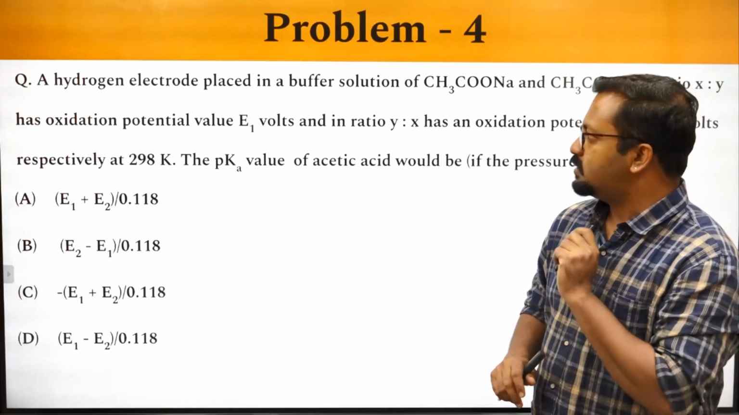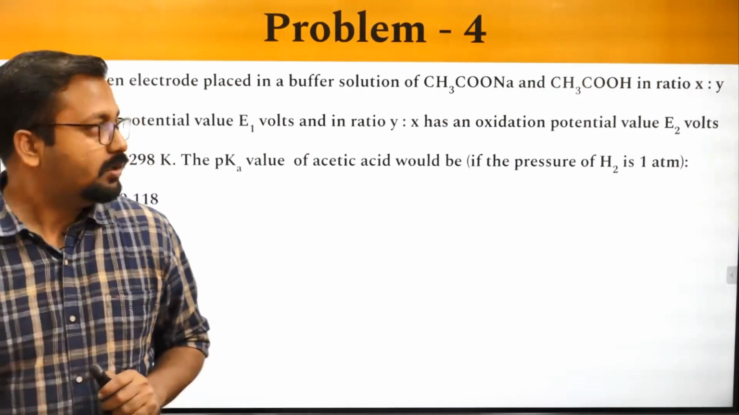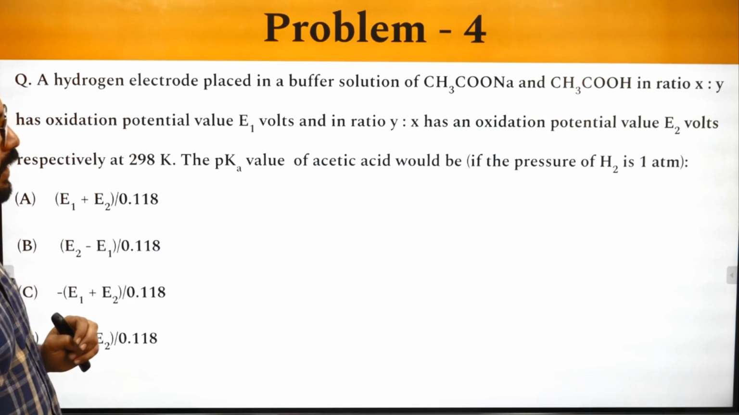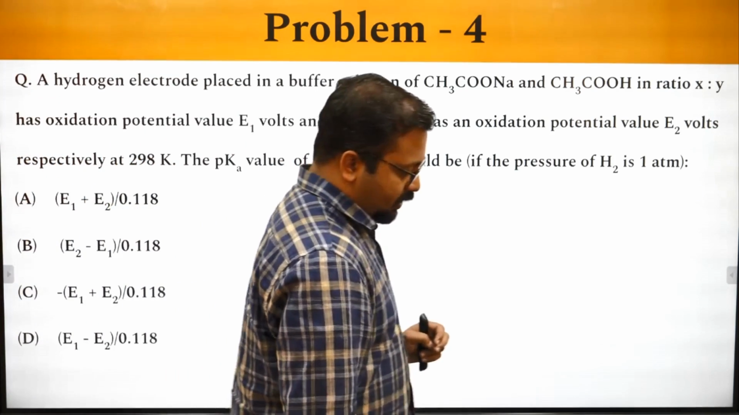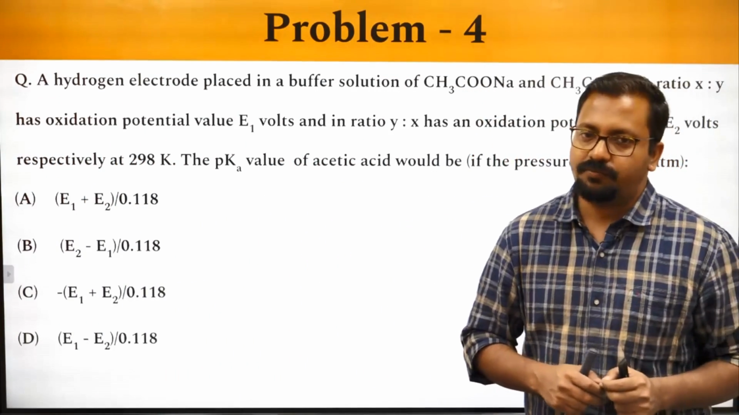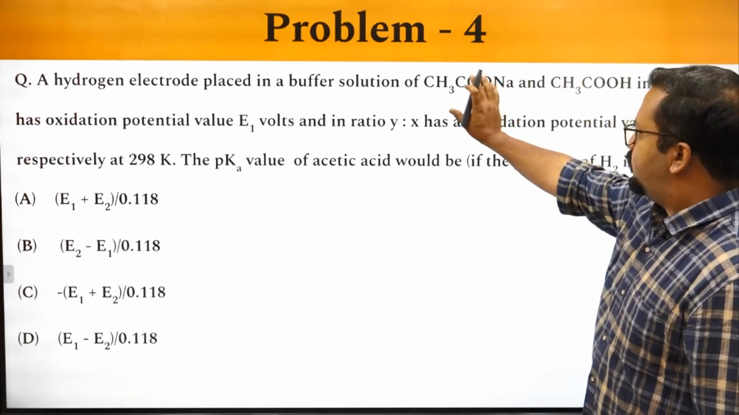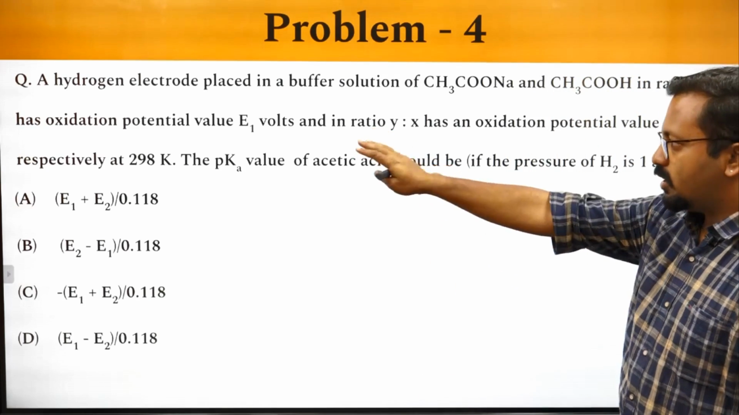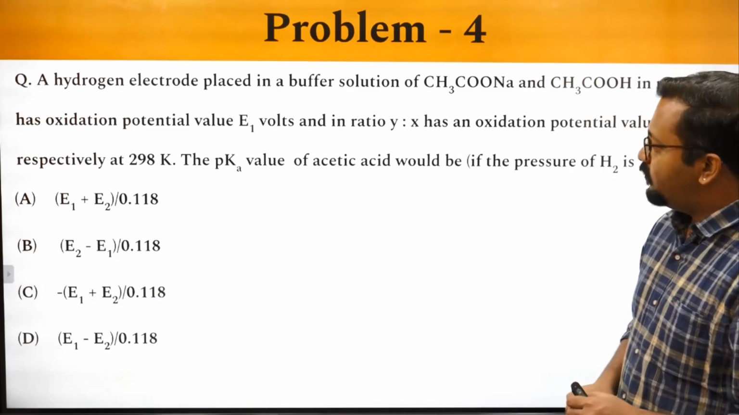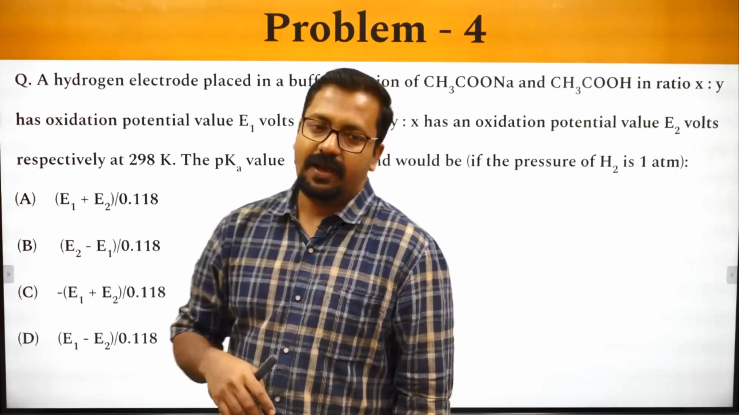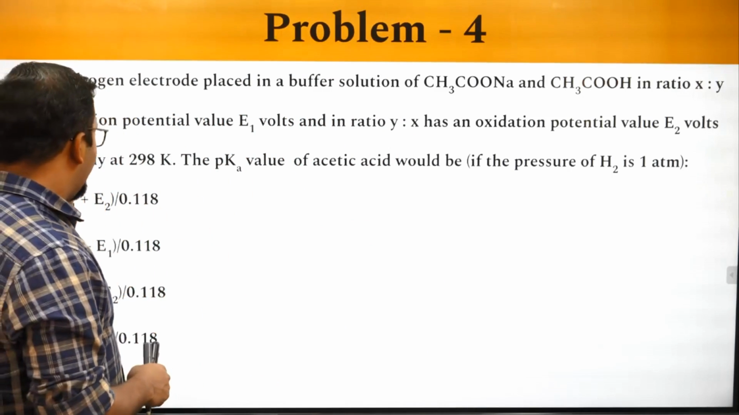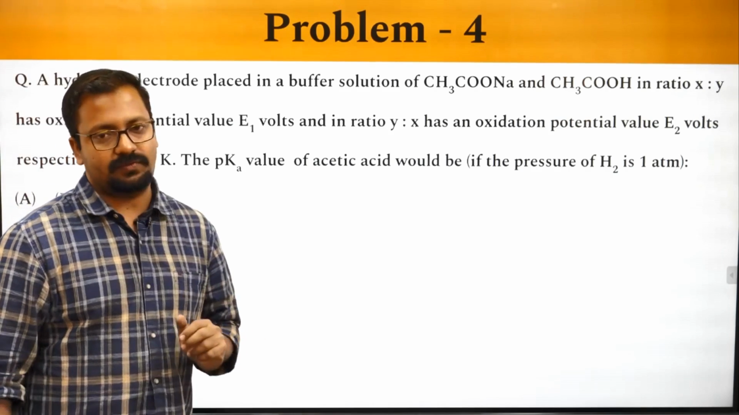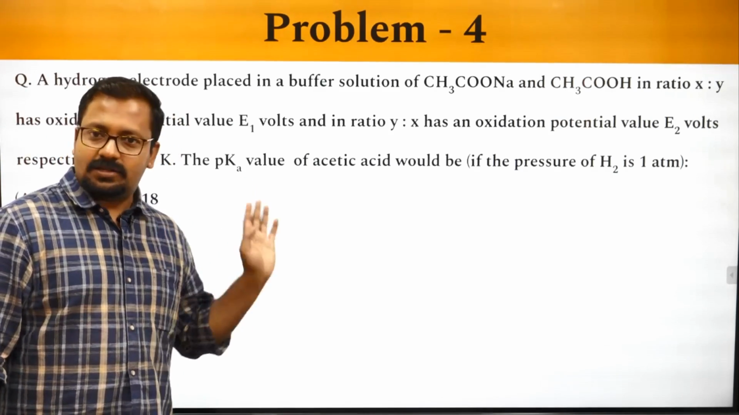The next question is this: a hydrogen electrode is placed in a buffer solution of sodium acetate and acetic acid in a ratio x is to y. A buffer solution is one which resists the change of pH. So sodium salt of acetic acid and acetic acid are in the ratio x is to y. The oxidation potential value is E1 volts, and if the ratio is y to x, the potential value is E2 volts, respectively, at 298 K. What is the pKa of acetic acid if the pressure of hydrogen is 1 atmosphere? It's a simple problem, and let's try to work out this problem.